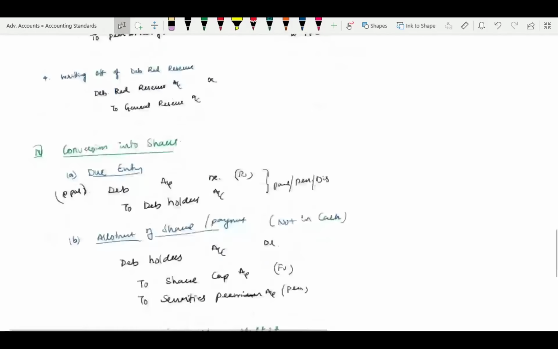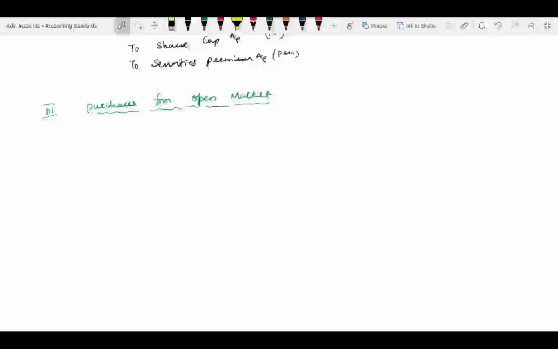So this is what you're supposed to do. Now, if it is a purchase from open market, my dear friends, the first entry is, if it is an investment, the DRI is there, and anyway we're supposed to sell it. Therefore, that entry here, event number 1, is the sale of DRI. Sale of DRI, that is one investment, that is event number A. First you have to show it.